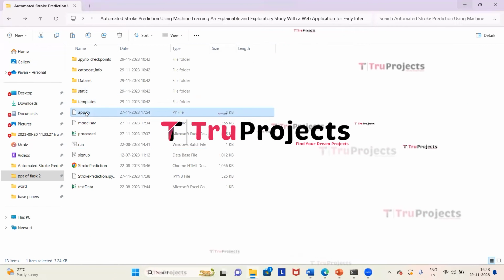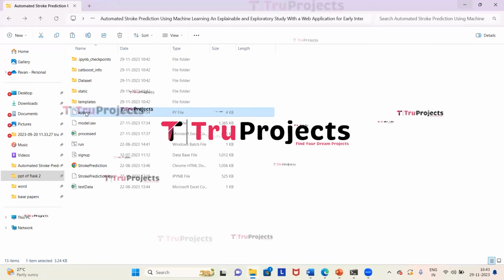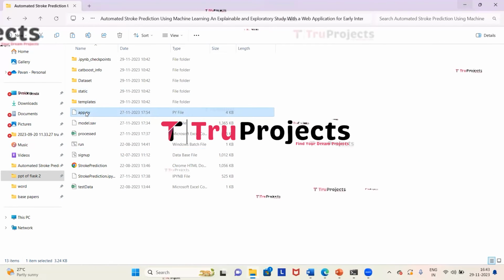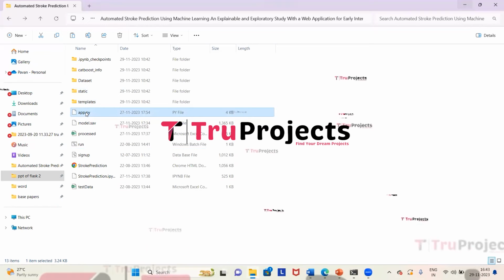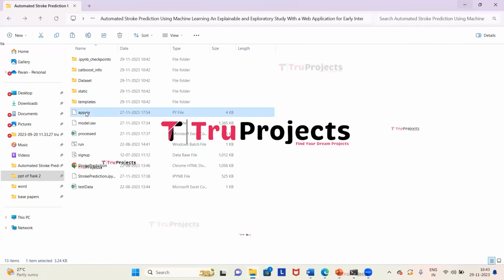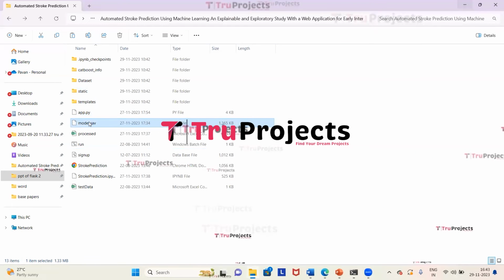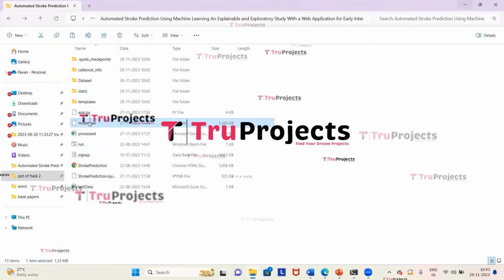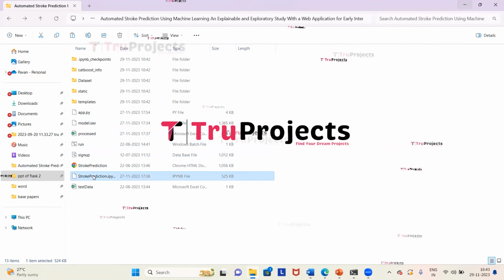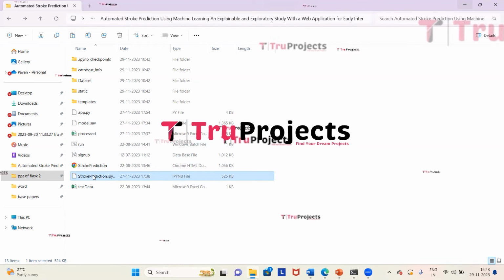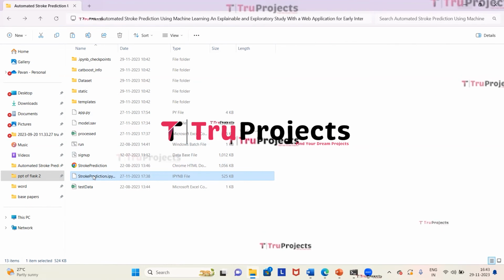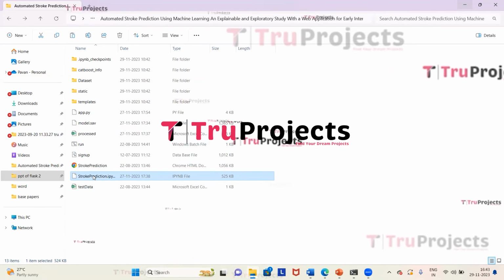This is the app.py file. This .py file contains the information related to front-end logic. It includes code written in Python that handles server-side operations such as processing user requests, interacting with the database, and generating dynamic content that is to be rendered in the HTML template. This is the model file which contains algorithm information and that will be loaded into the project code during runtime. This is the notebook.ipynb file. This is a Jupyter notebook file which contains a combination of code, graphs, and outputs all in one place. It allows users to write and execute code in individual cells.